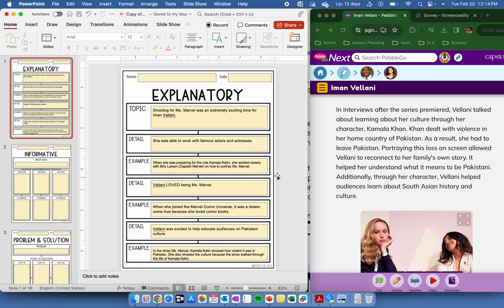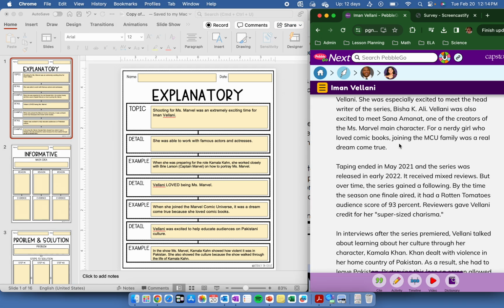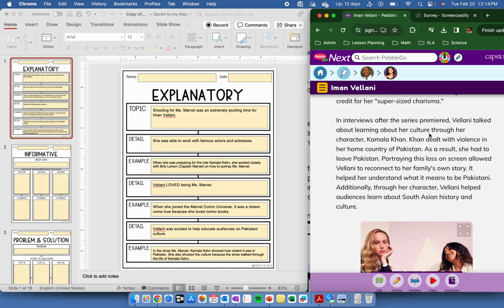So that's all I have to do right here. I just jotted that down. I used information from my text. I didn't copy it word for word. I took this information and I cut it down to here. Okay? So now that you know what to do, off you go.